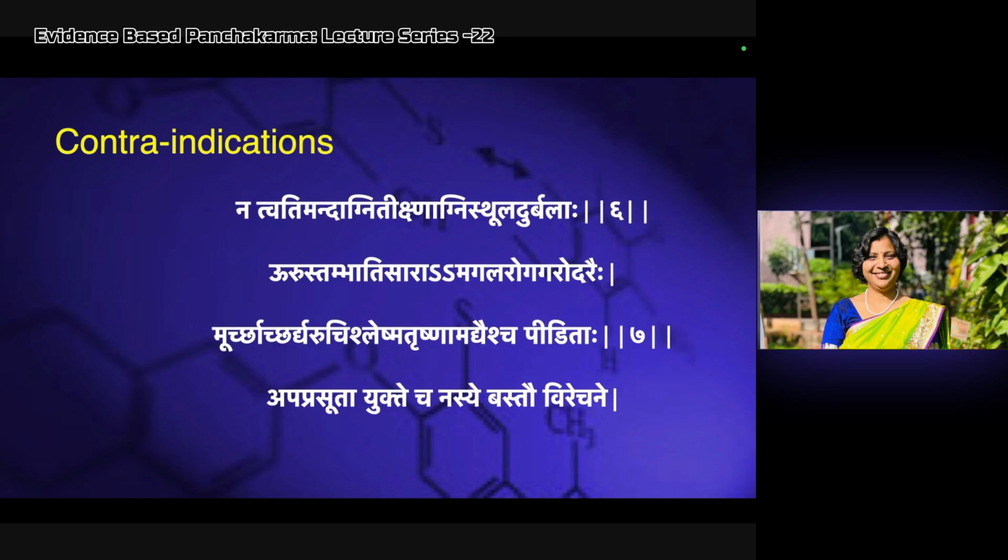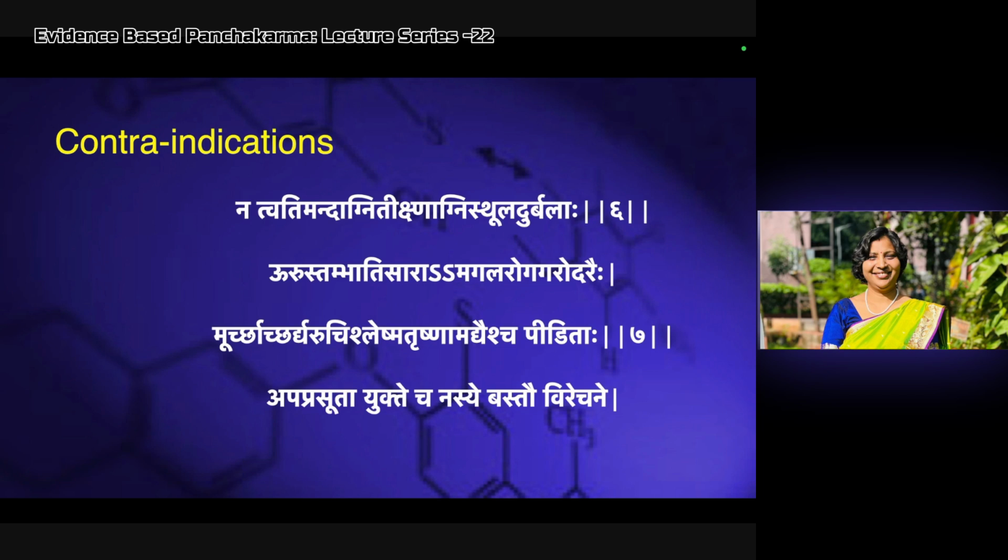Ati Sthula, Ati Durbala: they cannot digest the Sneha, and we are not going to get the result of the Snehana in them. So these are the contraindications. Urustambha, it is going to increase the disease. As you all know, Urustambha is contraindicated for Panchakarma, because that disease needs Rukshana. Atisara, of course, is common sense. If there is Atisara, Agnimandya is there and we cannot give the Sneha. But still they have written it.